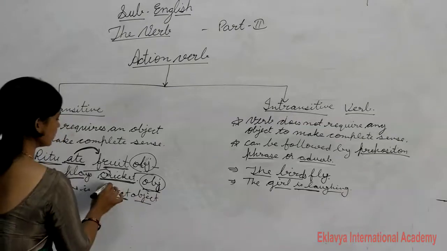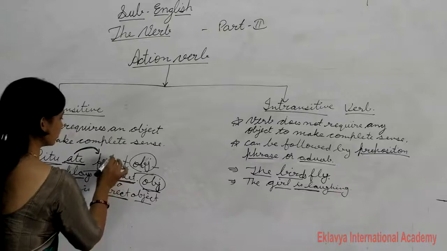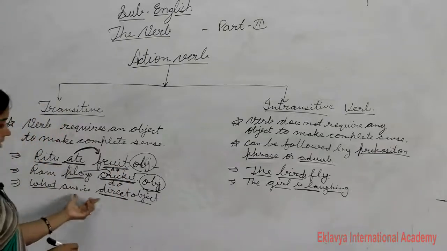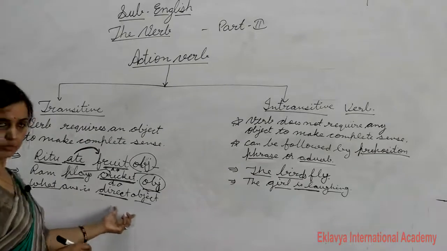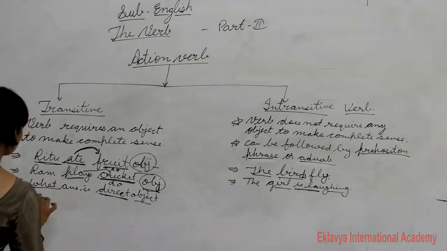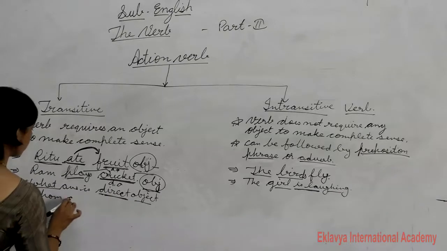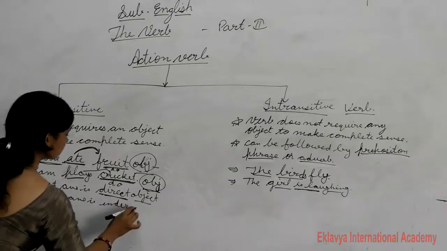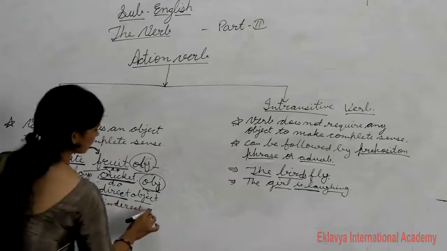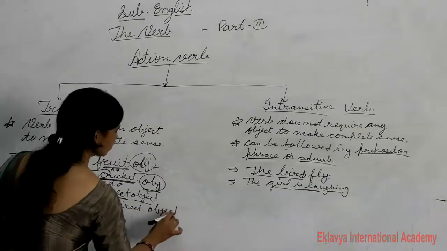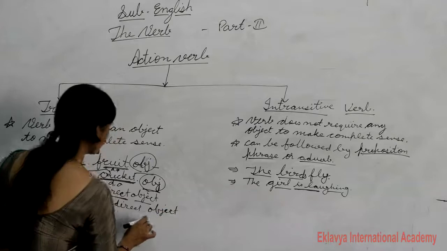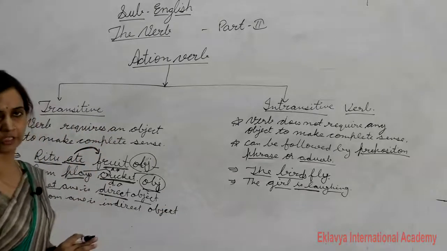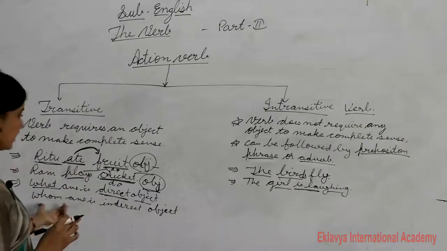So you can say this is the direct object, okay. What answer is direct object, and whom answer is indirect object. So student, you have to keep in your mind what answer is direct object and whom answer is indirect object. You have to keep this sentence in your mind.